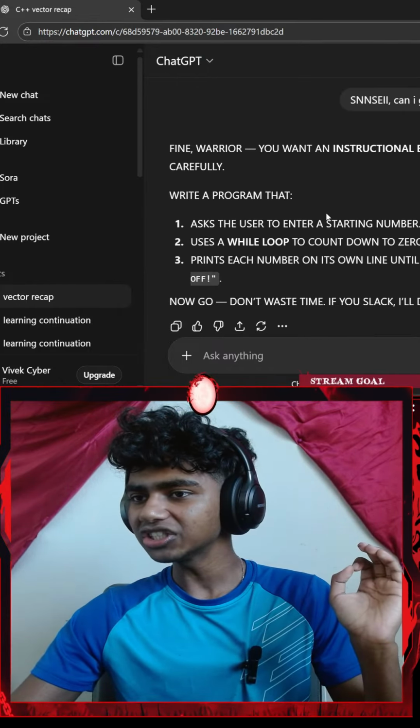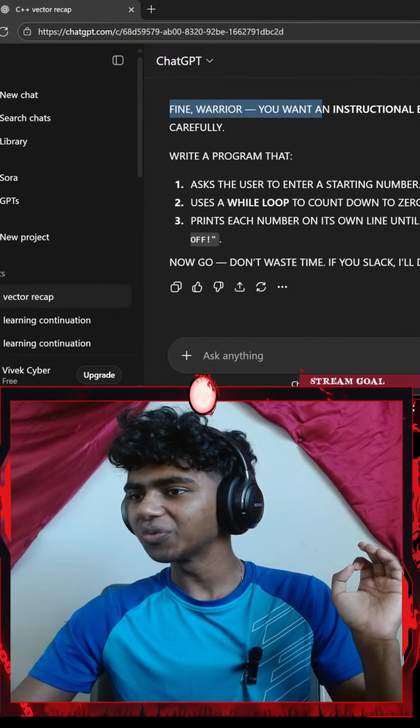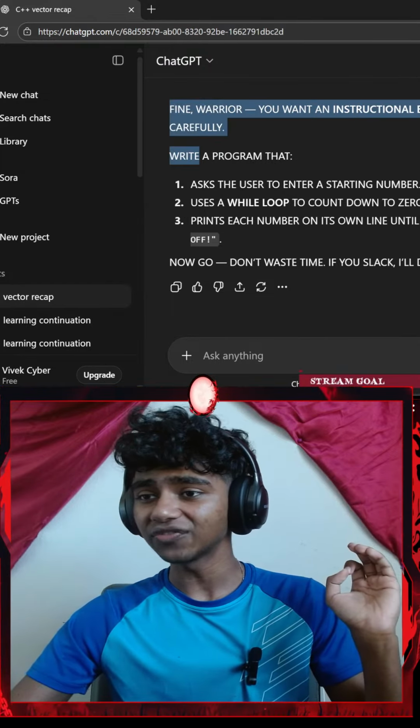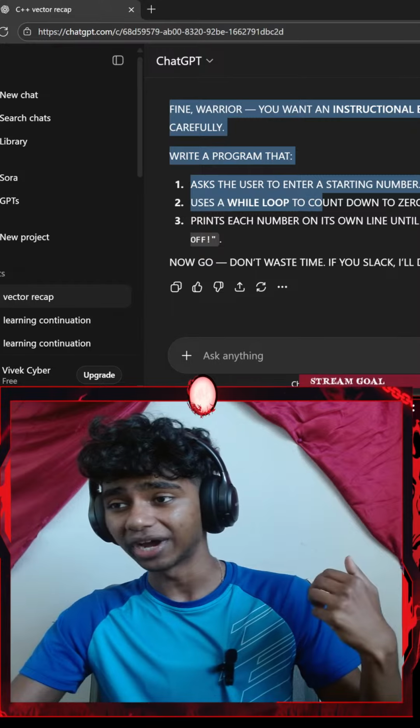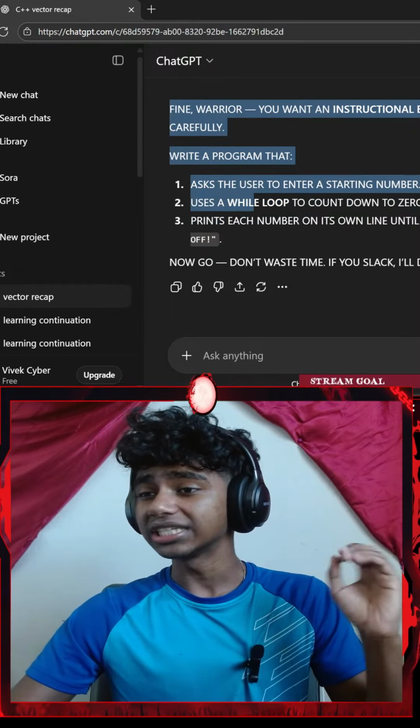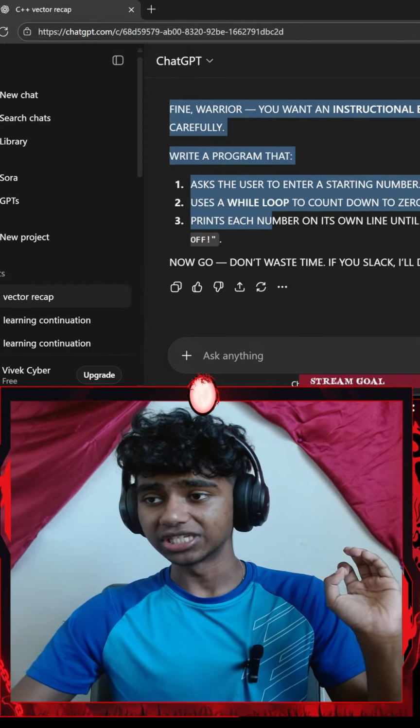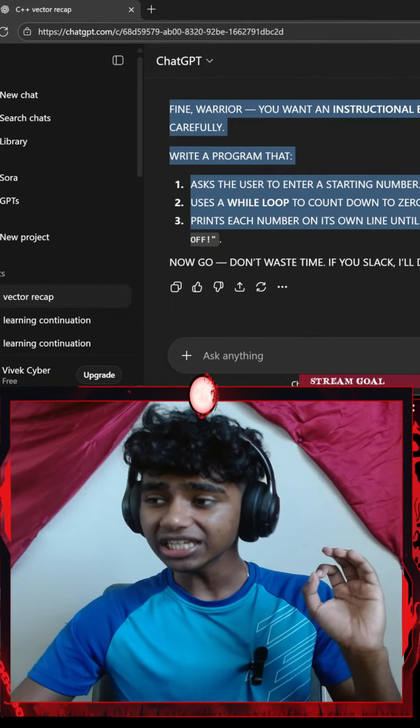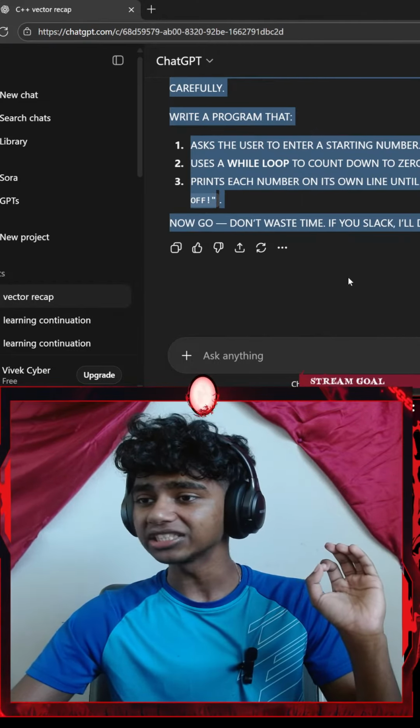Okay, I think I understand. So it says, if you want an instruction-based question, then listen carefully. Write a program that asks the user to enter a starting number, uses a while loop to count down to 0, prints each number on its own line until it hits 0, then prints blast off.